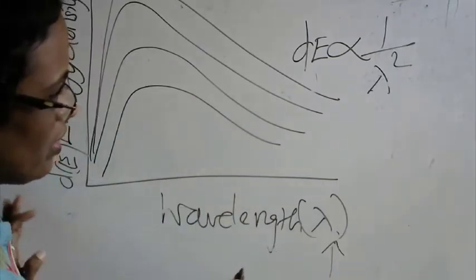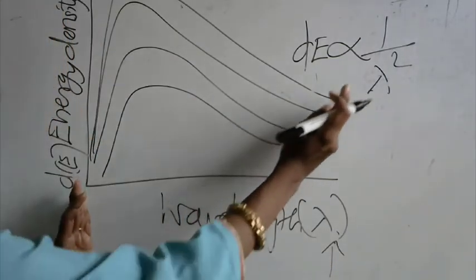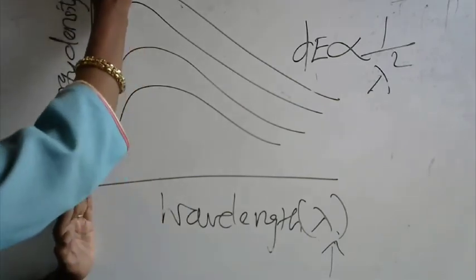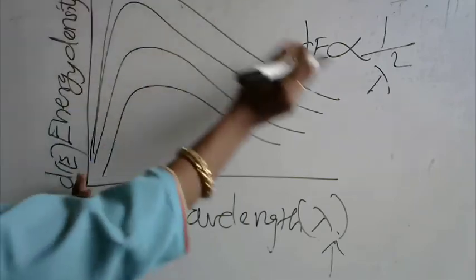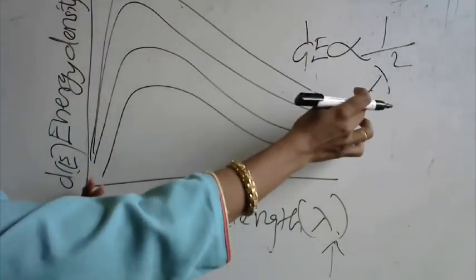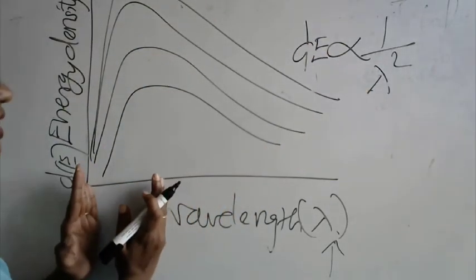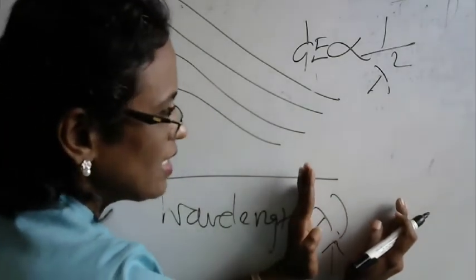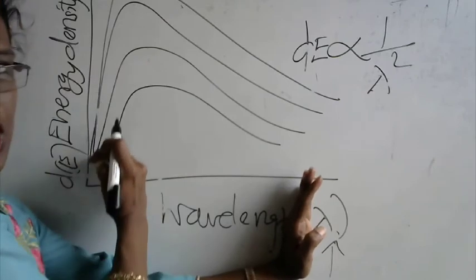So when the wavelength is increasing, you will find that the energy will be decreasing. When the wavelength is less, you will find that the energy will be very high. This is an inverse relationship. When the wavelength is less, that means the energy should be very high. When the wavelength is high, the energy should be on the lower side.